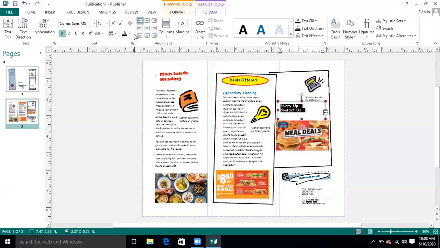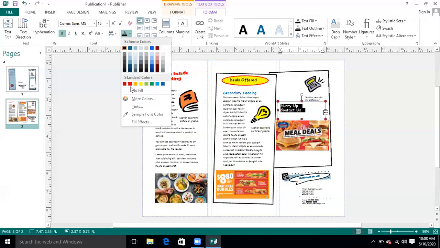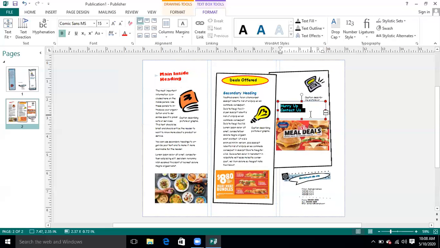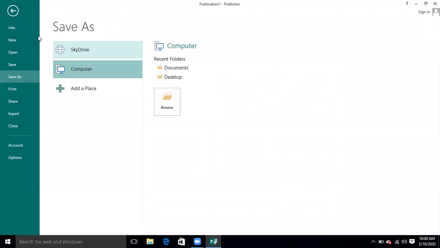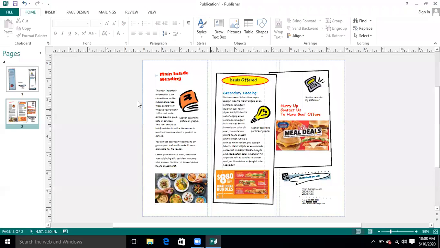We can change the color. We can change the font size, font style, all these things. Okay, now come to the next topic, which is given on your page number 59. How to print, how we can print it. Definitely right now I don't have the printer. I'm not going to print it actually, but the procedure, first we need to save.